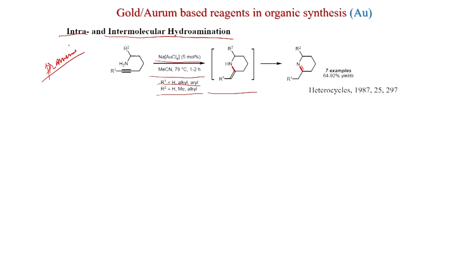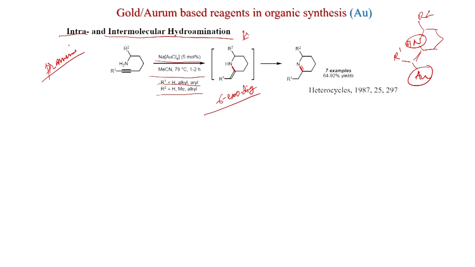So, what is this? If you see the numbers 1, 2, 3, 4, 5, 6, this is 6-exo cyclization happening, and as I told, the gold will be here. So, if you draw the intermediate with the gold, it will be like this. Gold will be here because NH is the nucleophile, and after a proton from the solvent, this gold will eliminate and will give this enamine.